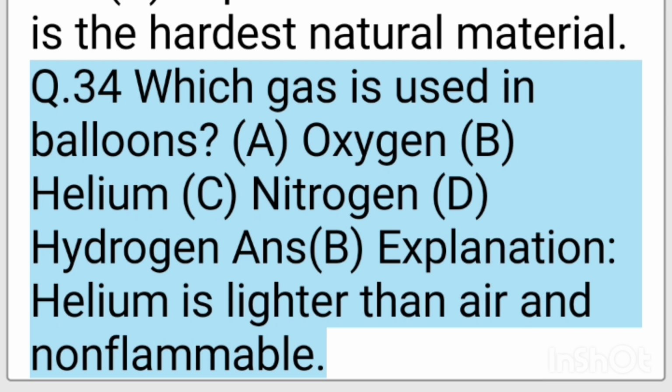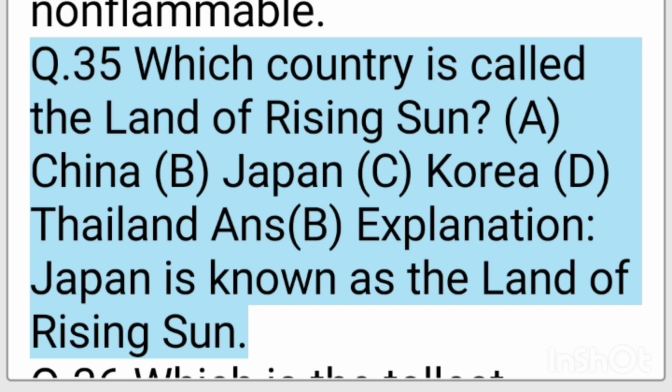A. Oxygen. B. Helium. C. Nitrogen. D. Hydrogen. Ans. B. Explanation, helium is lighter than air and non-flammable. Q. 35. Which country is called the land of rising sun?